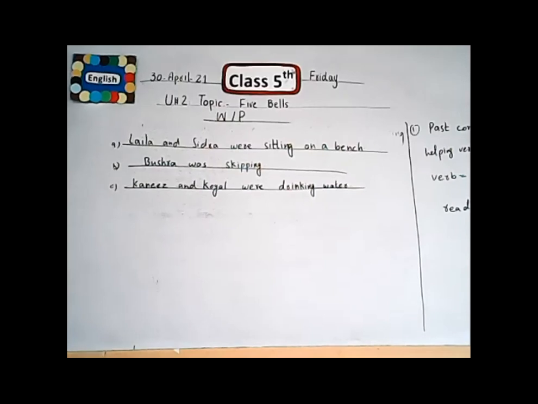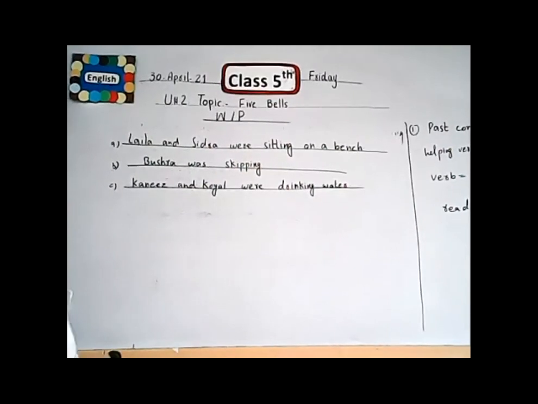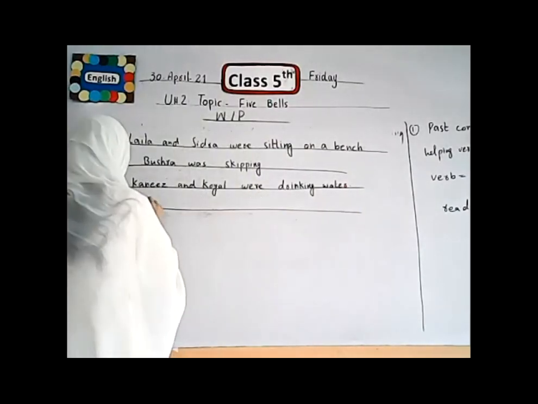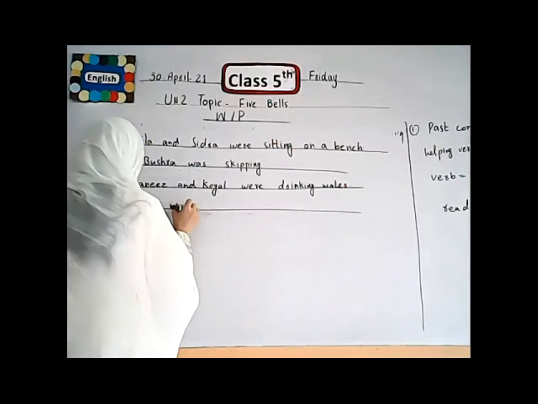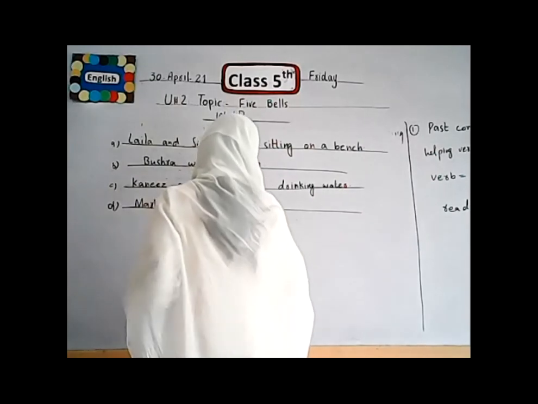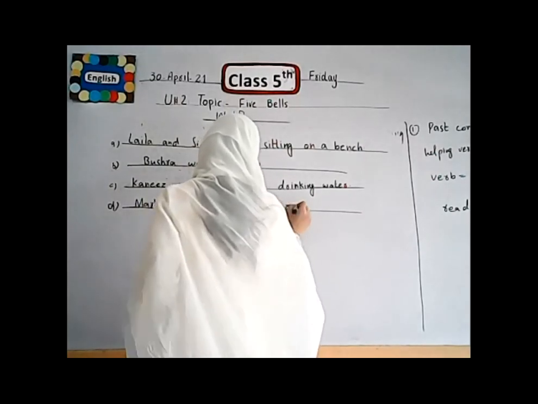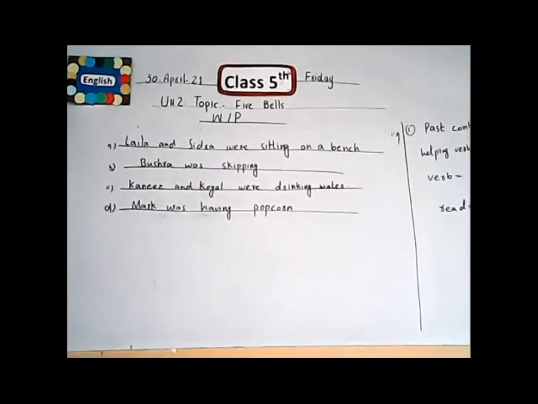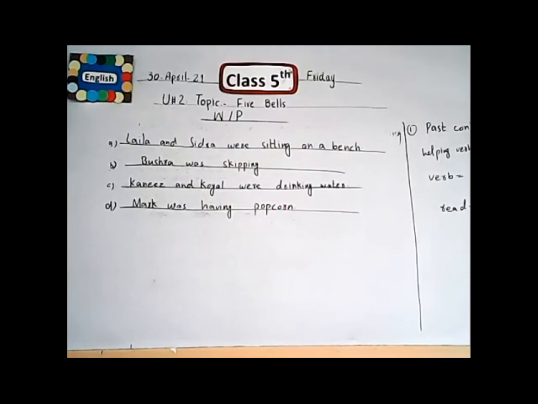The next one is Mark have popcorn. In this picture, Mark is having popcorn. Mark was having popcorn. Is it clear? I hope all of you understand. These are very easy sentences. All these sentences are made according to the pictures in your book, which I have shown you on your screen.